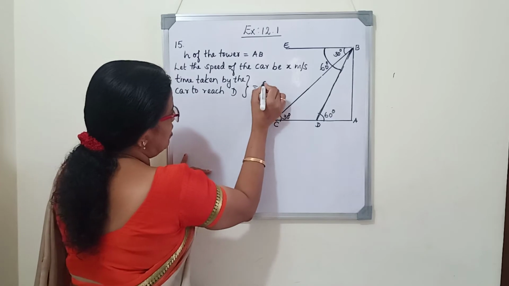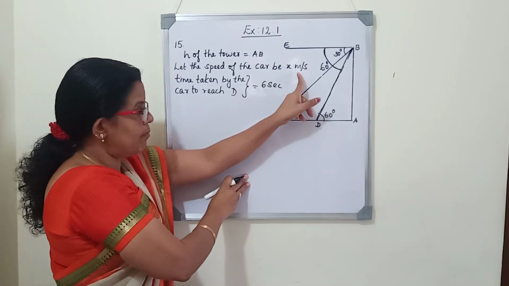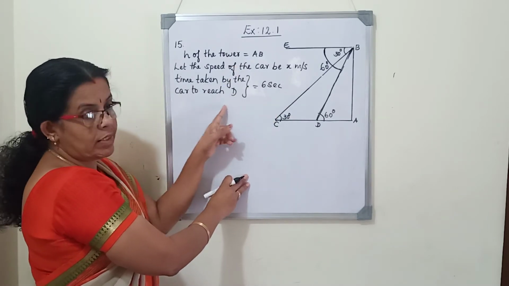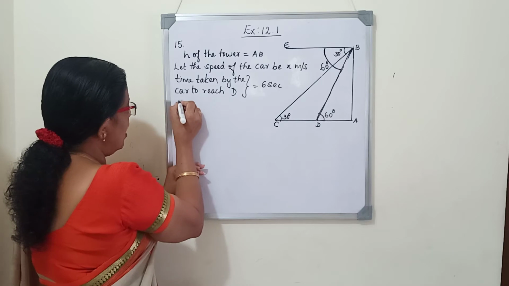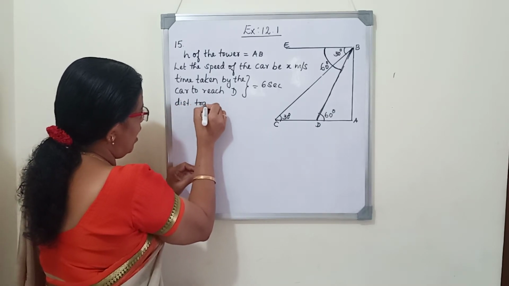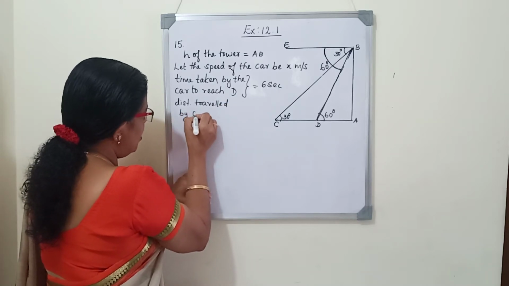Here the speed of the car is x meter per second, and the time taken is 6 seconds. If speed and time are given, we can find the distance. So the distance traveled by the car.